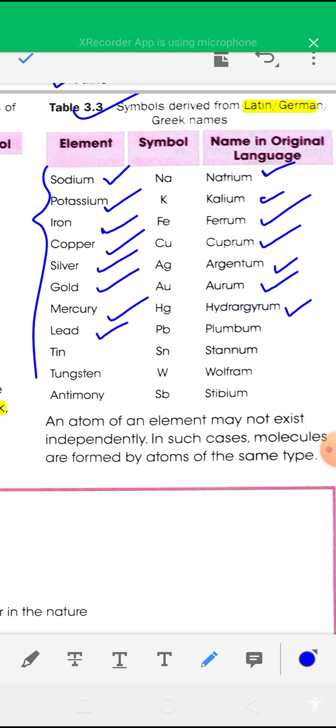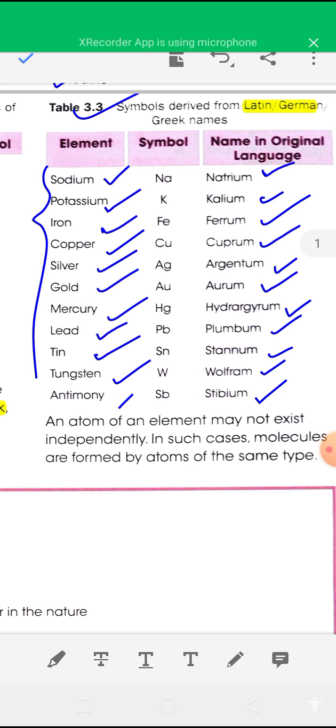Symbol of lead is Pb from plumbum. Symbol of tin is Sn from stannum. Symbol of tungsten is W from wolfram. And symbol of antimony is Sb from stibium. So the symbols of these elements are derived from their Latin or German names.